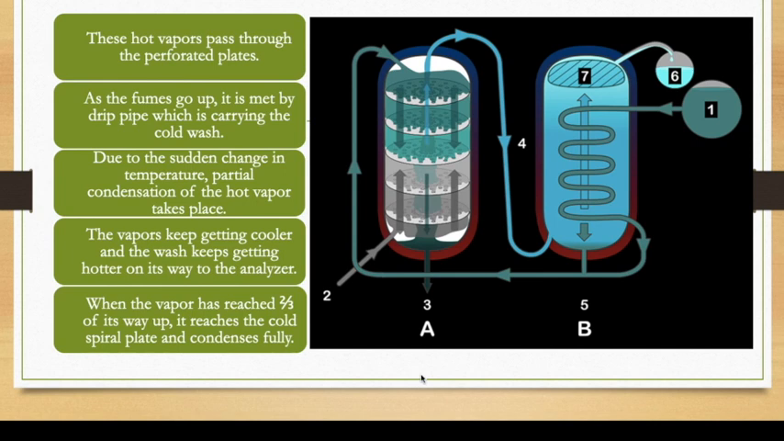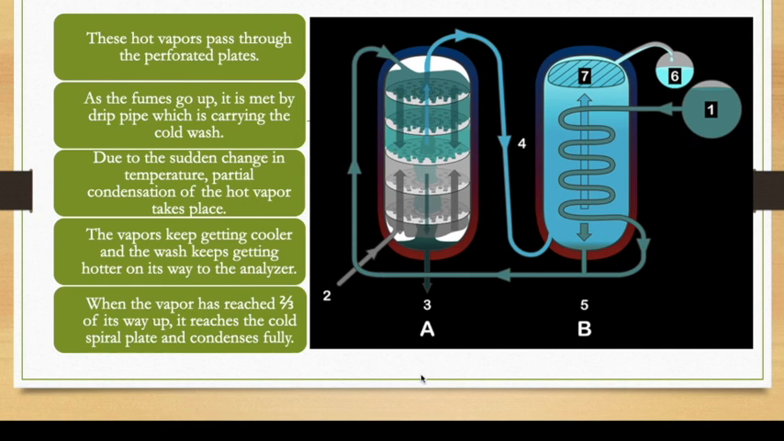These hot vapors pass through the perforated plates. As the fumes go up, they are met by the drip pipe which is carrying the cold wash. If you see the blue in the rectifier, there is a blue background that is full of water vapor and alcoholic vapor, and the drip pipe has the cold wash coming in, where one is written, but outside there is the hot steam. It has fumes which are made through the drip pipe.